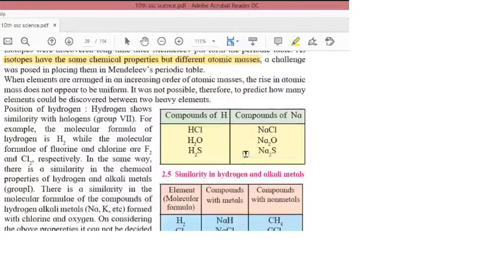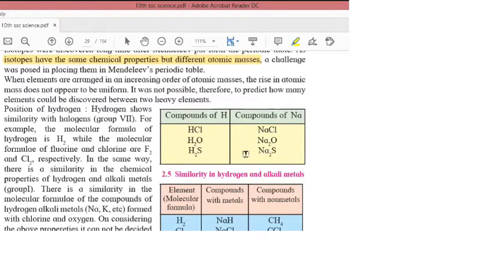Next, when the elements are arranged in an increasing order of atomic mass, the rise in atomic mass does not appear to be uniform. It was not possible, therefore, to predict how many elements could be discovered between the two elements. So the order of atomic masses was not in a uniform manner.